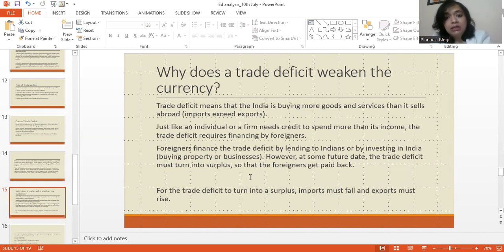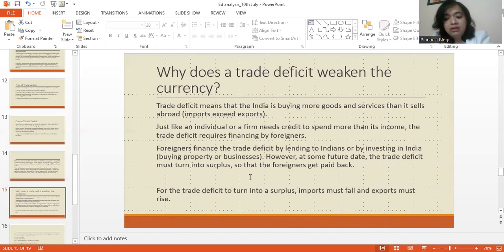After a point, the lenders, people who have lent to us, would expect returns for their investment or for their lendings, isn't it? So that means they need to be paid back. So for this, the country will have to turn the trade deficit into surplus. It will have to earn the foreign exchange beyond a point, students, right? So borrowing is just a stopgap arrangement. It is just an ad hoc interim arrangement.